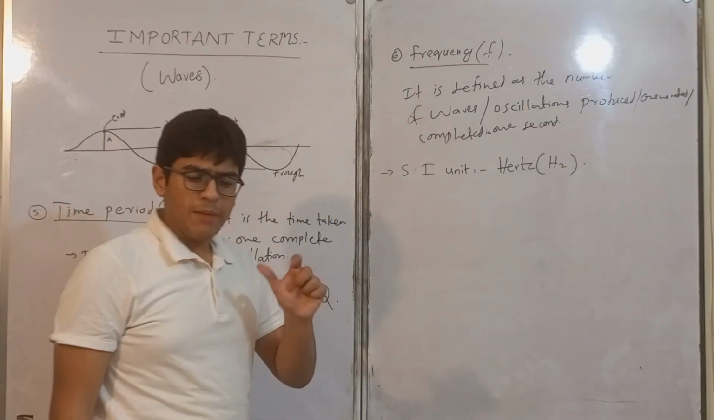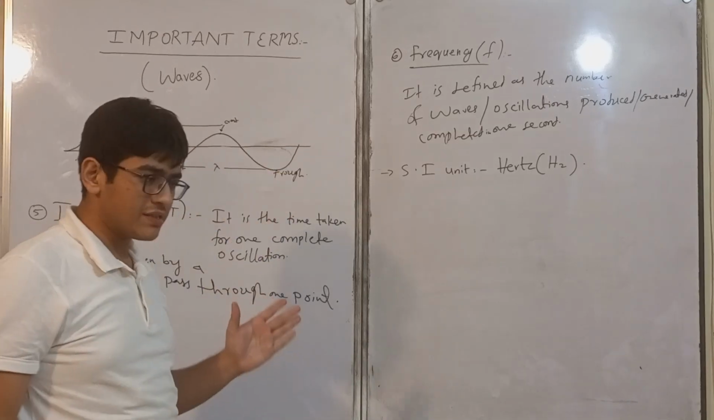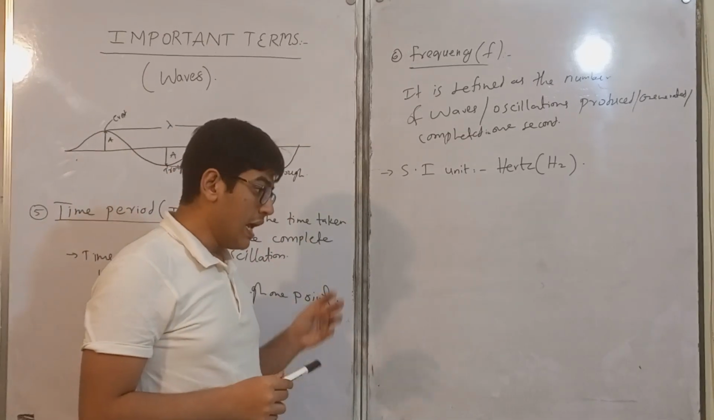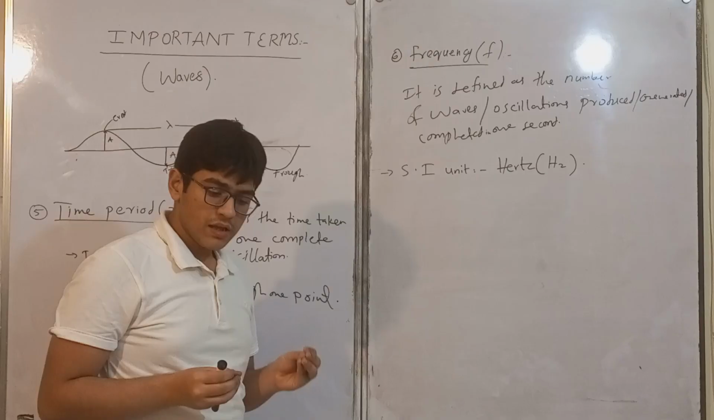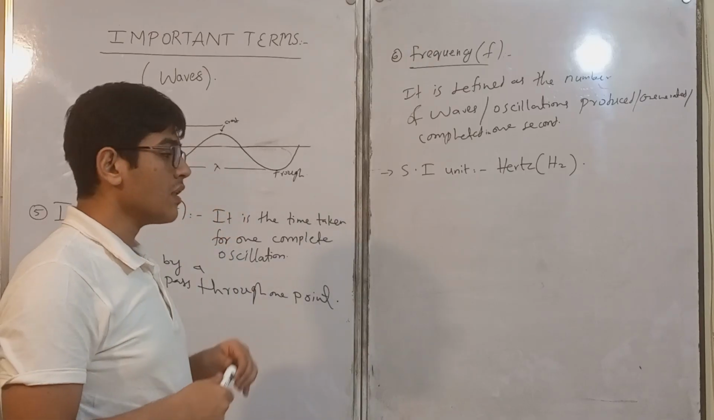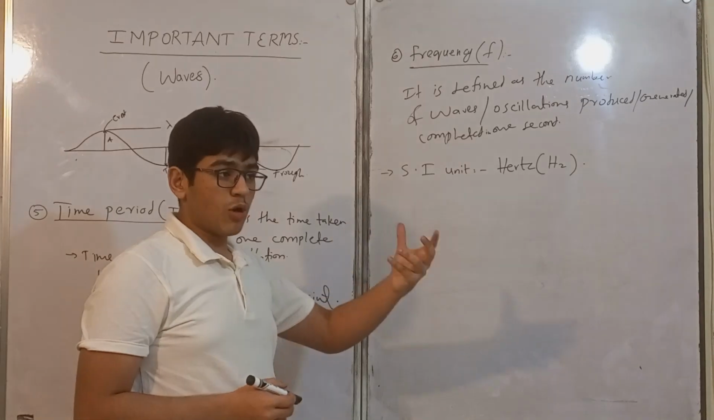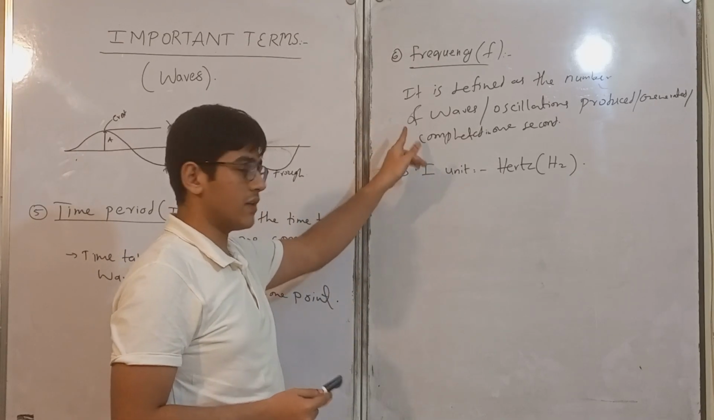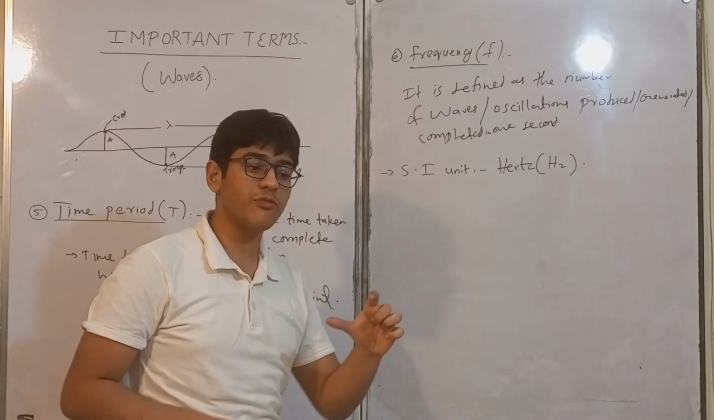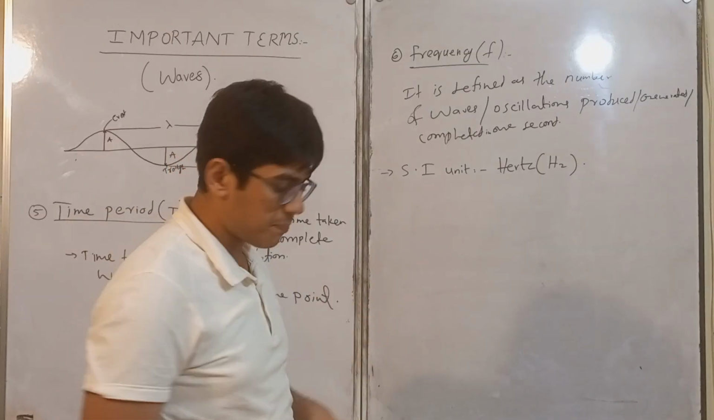So if you are being confused in time period and frequency, they both are opposite of each other. Time period is the time taken by one complete wave to generate, or one complete oscillation to complete one oscillation, whereas frequency are the number of waves or oscillations generated per second.